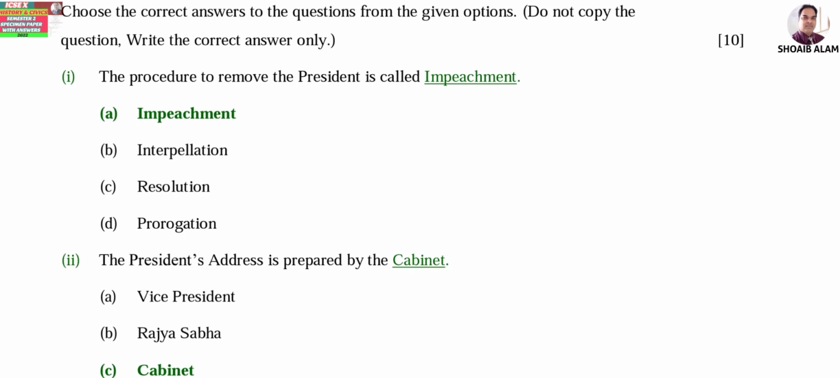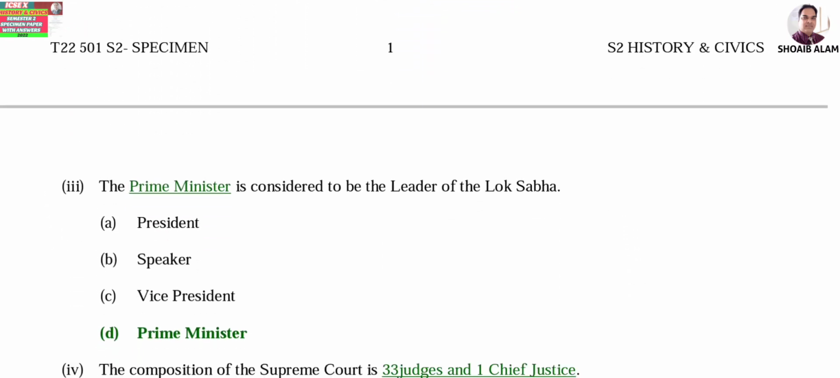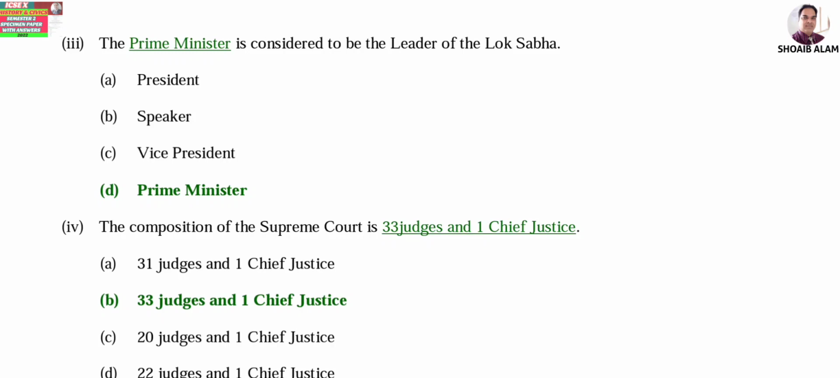Question number 1, the procedure to remove the president is called dash, that is impeachment. Number 2, the president's address is prepared by the cabinet. Number 3, the Prime Minister is considered to be the leader of the Lok Sabha. Wherever you see the green letters as well as underline, that is a blank. I have already filled it, choosing it from the options provided.